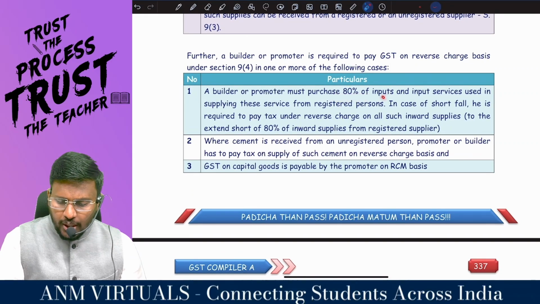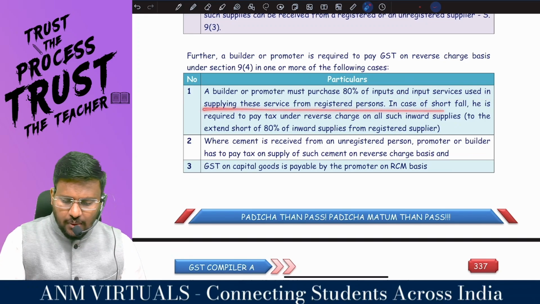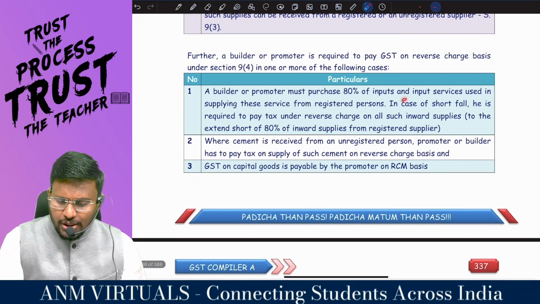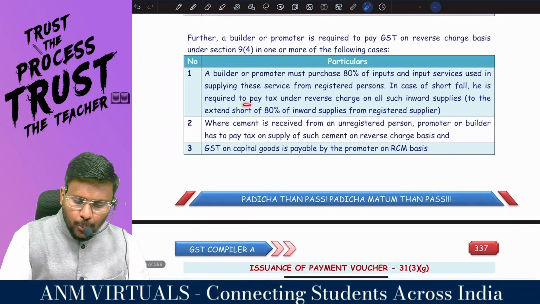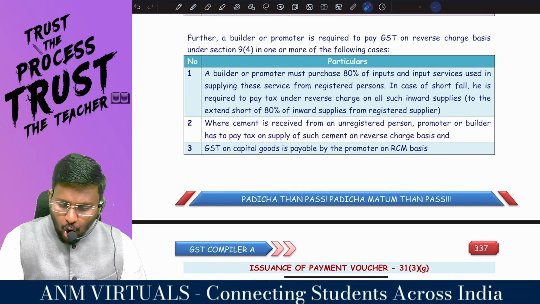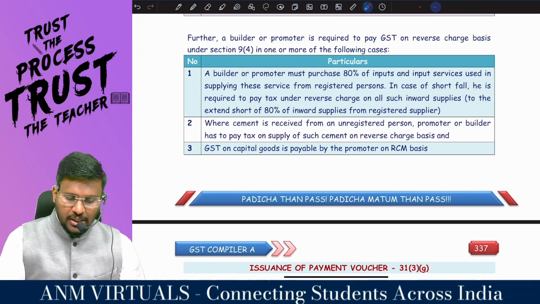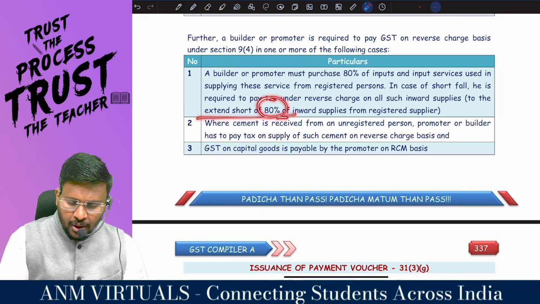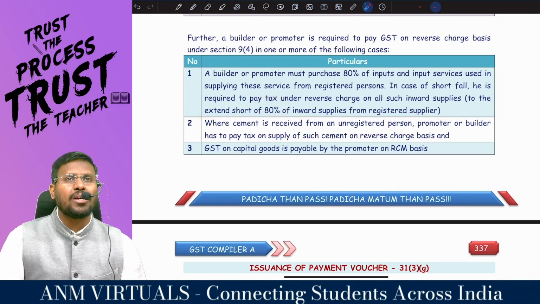Of the input and input service used in supplying these services, from what person? In case of shortfall, he is required to pay tax under what charge? On all such what supply? Inward supply, to the extent short of the inward supplies from what supplier?